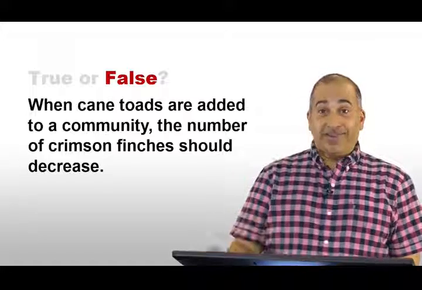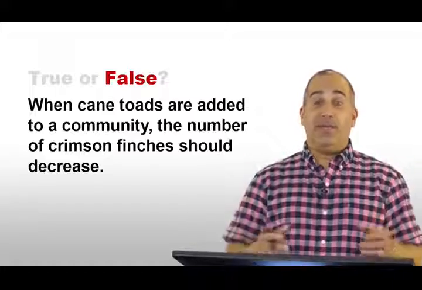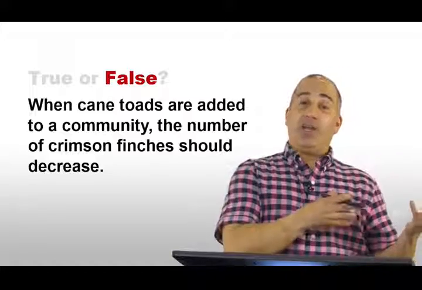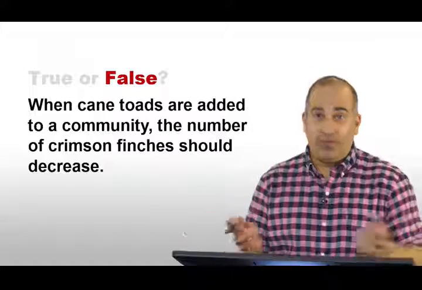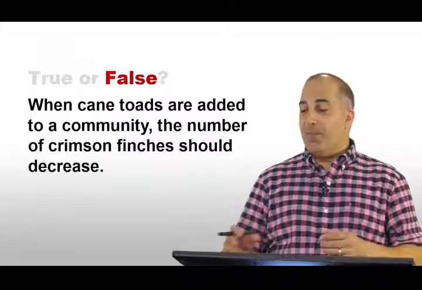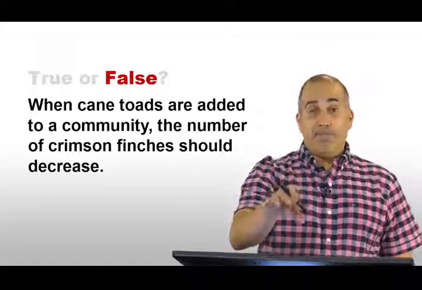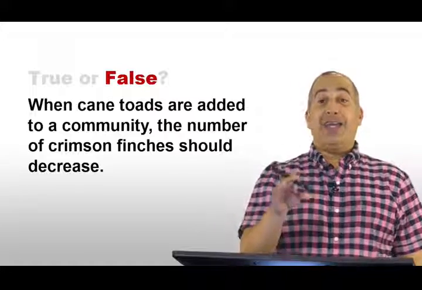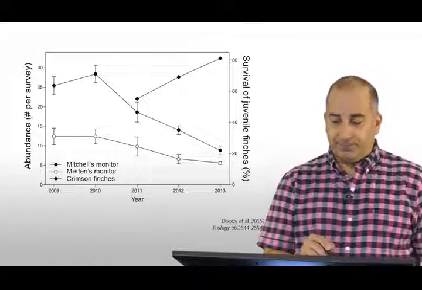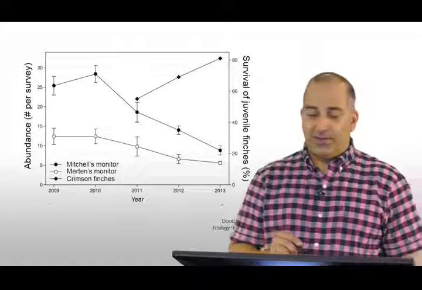Okay, so let's actually ask ourselves what did happen. Researchers have studied this. They happen to be studying a community and measuring the numbers of individuals and populations over years, just the way we talked about before when we mentioned populations of whales and we said you would use mark recapture or you use sampling. They were using techniques like this to monitor populations when the cane toads reached a certain part of Australia. And they thought, this is a great opportunity to see how cane toads will influence the other species in this community. So what we have here are data on the x-axis from 2009 to 2013.